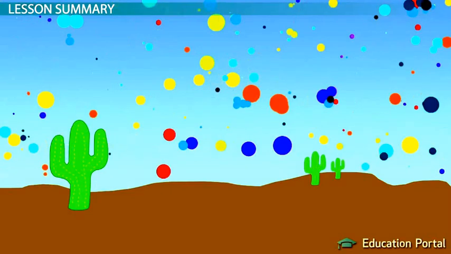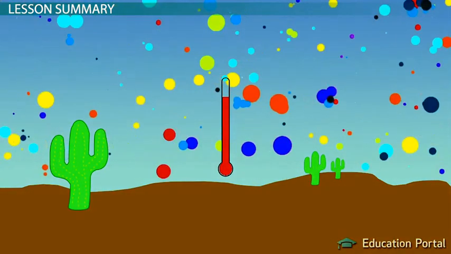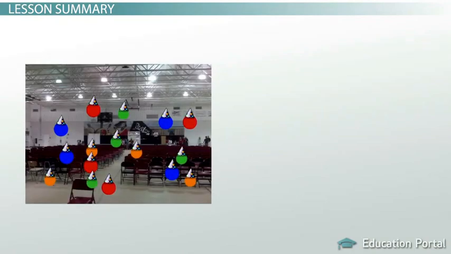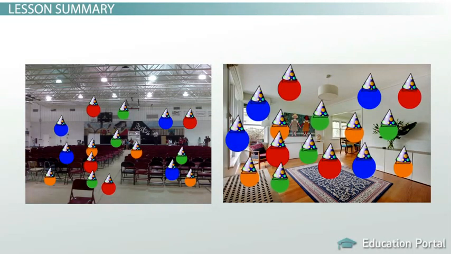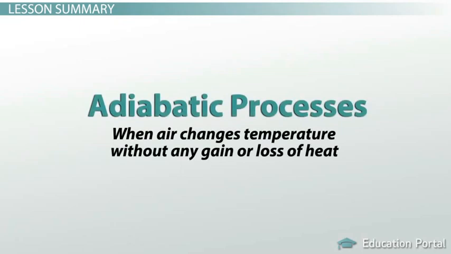But air pressure also affects temperature. The more those molecules bump into each other, the more heat they generate, so more collision means warmer air. Density is also important because, like our big party of people, if you pack more molecules into a given space, they're inevitably going to bump into each other more, creating more pressure and therefore more heat as well. This is how we can have air temperature changes without adding or removing heat, known as adiabatic processes.